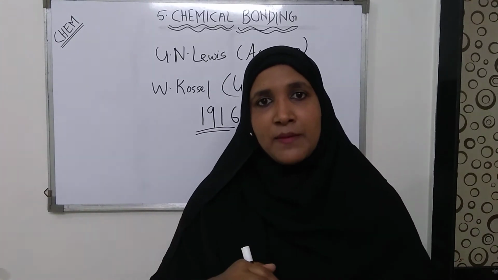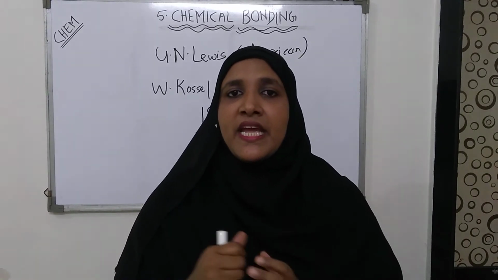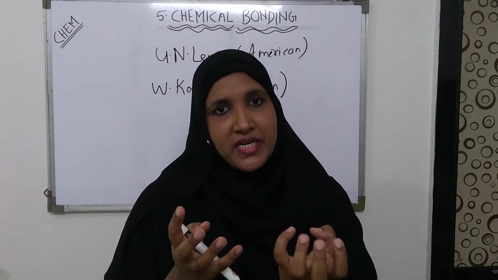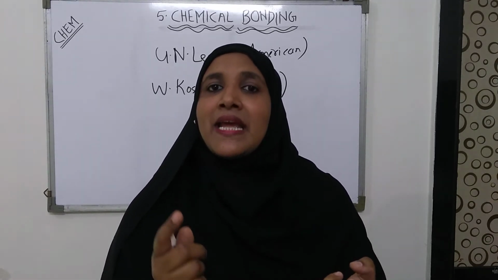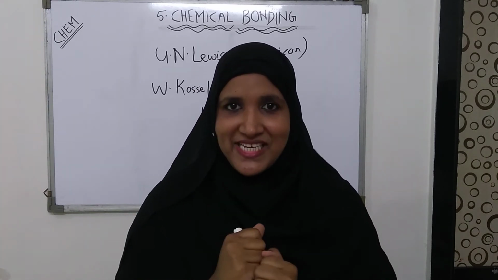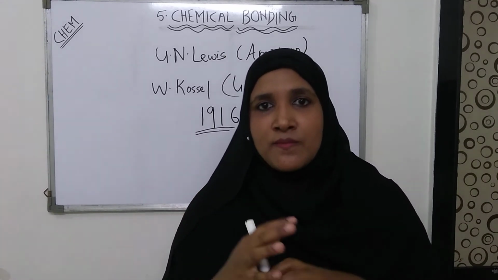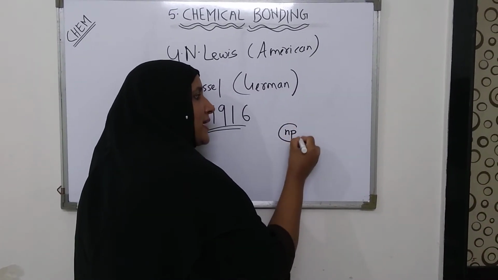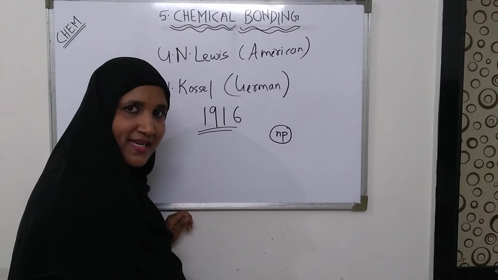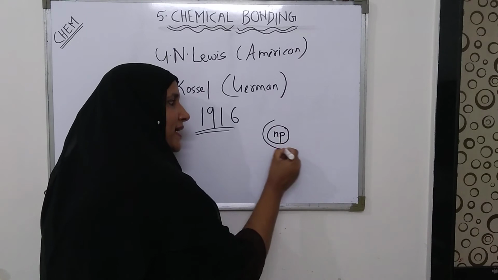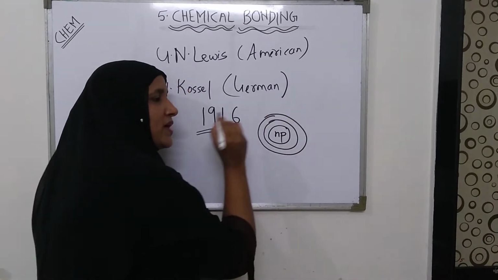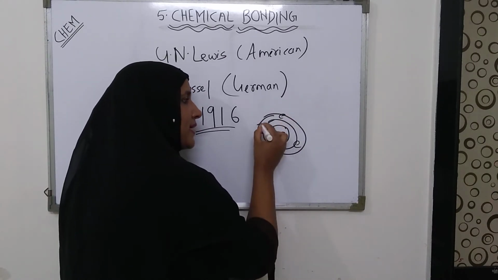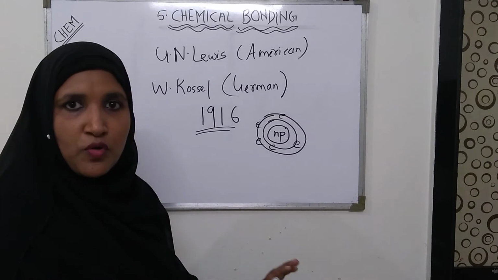But according to the theory proposed by Kossel, they have assumed that an atom is a concentrated mass made up of a kernel and the outermost valence shell. इसका मतलब अब आप जब एटम को सोचेंगे तो सोचिए कि there is neutron and proton in the center, that is your nucleus, okay, and we know that there are different shells surrounding the nucleus, okay, and in these shells there are some electrons, okay, ये हमको पता है.